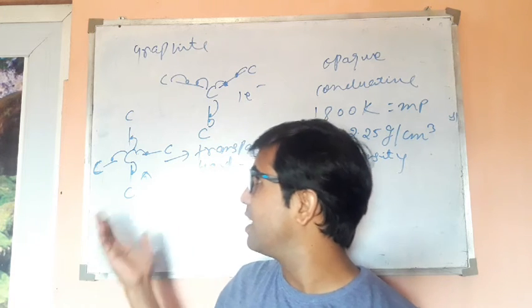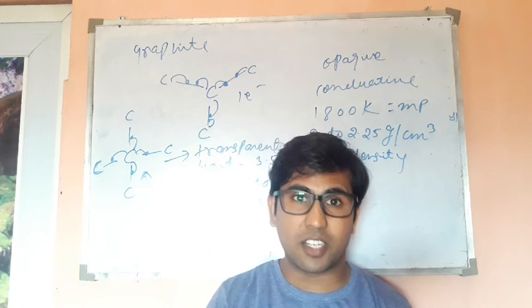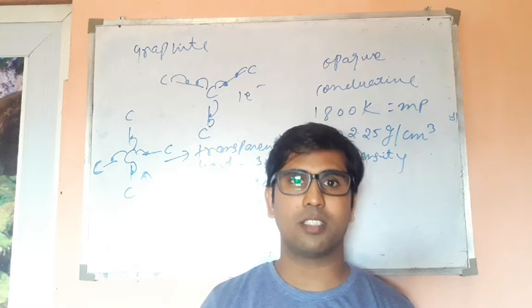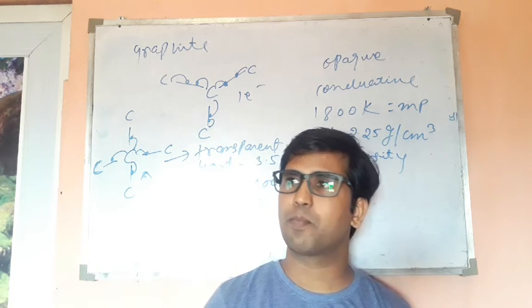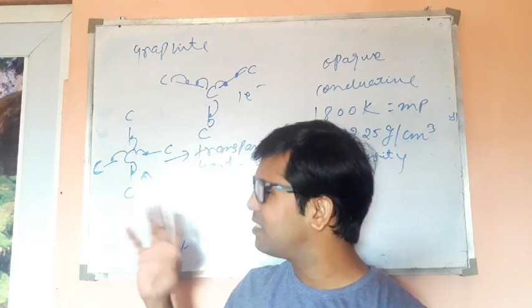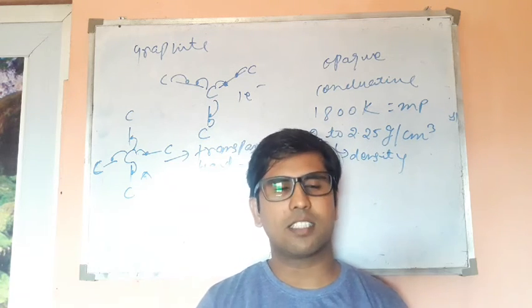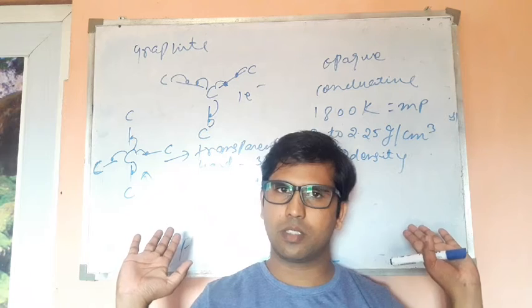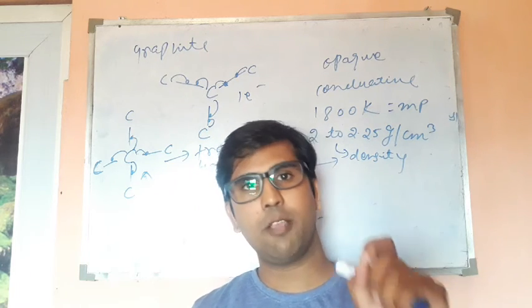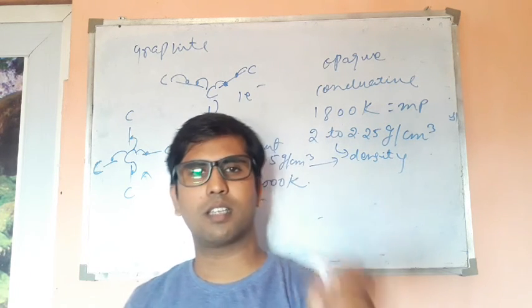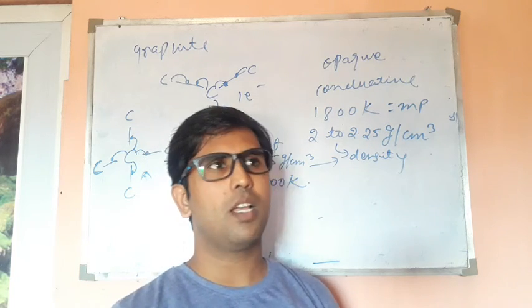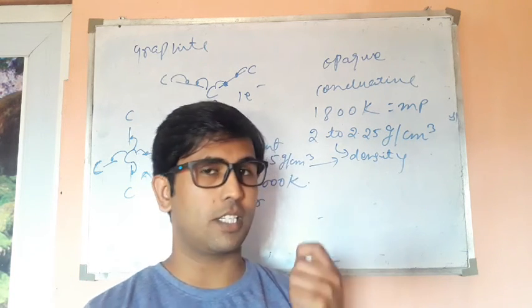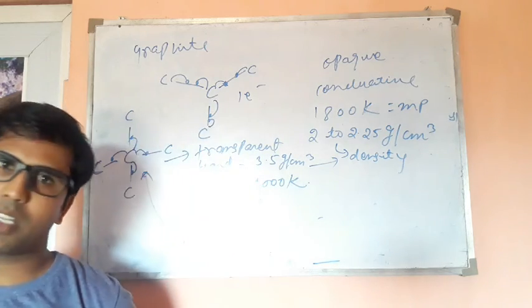On the other side diamond is used as a crusher, as a polisher, or as an ornament. So there are varieties, and that's the variety between these two different candidates of the same element, that is carbon.